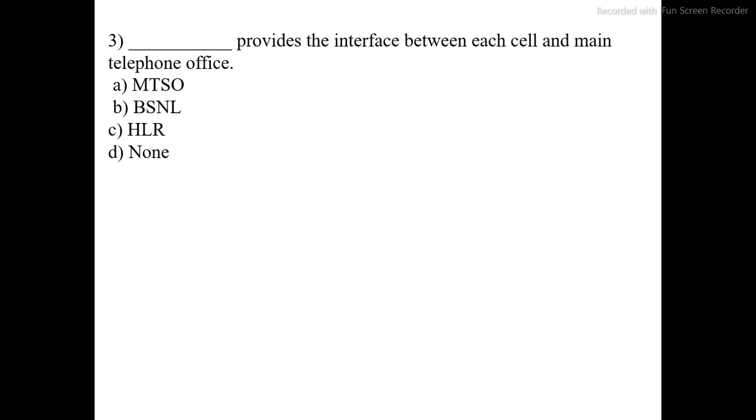Dash dash provides the interface between each cell and the main telephone office. Option A MTSO, option B BSNL, option C HLR, option D none. The correct option is A, MTSO, mobile telephone switching office. A is the correct option. Next question.